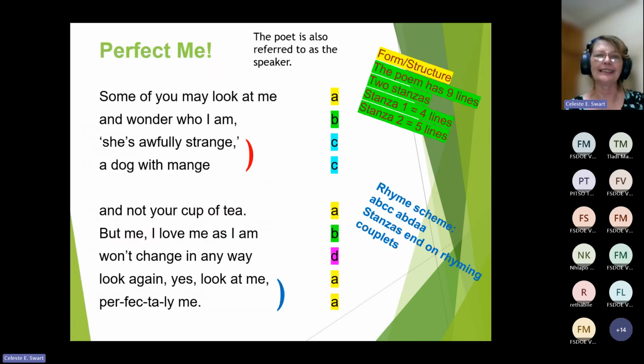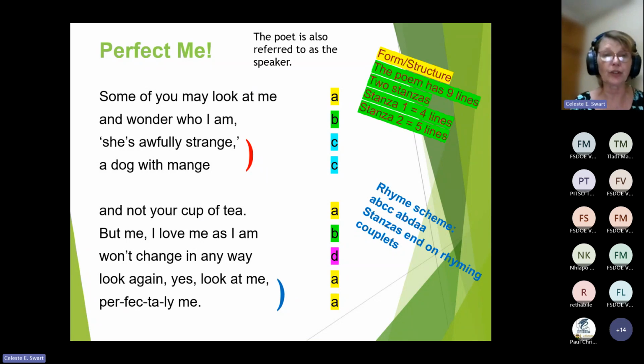Now, let's look at this specific poem, Perfect Me, and you will see the poet is also referred to as the speaker. But before you even read the poem, don't read the poem yet. You're going to look at the form and the structure. We've already looked at the title. So we look at how many lines there are. This poem has 2 stanzas, 9 lines.